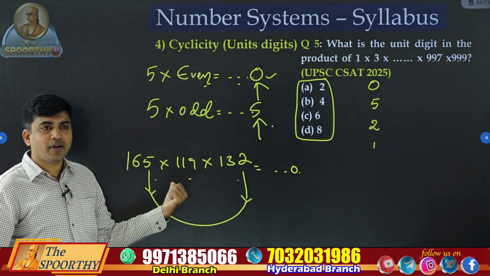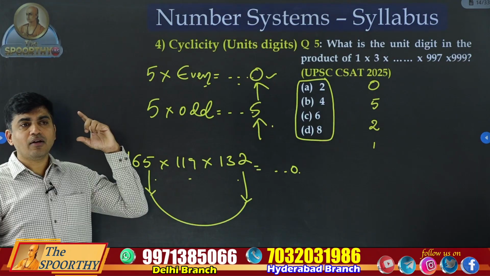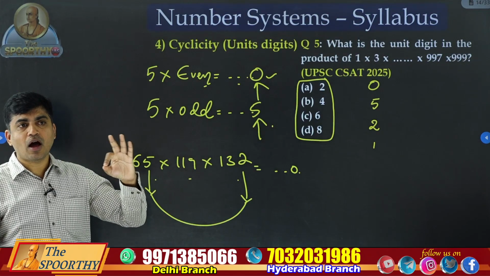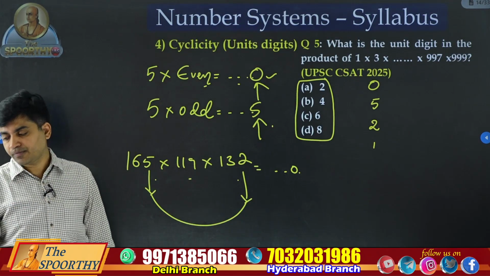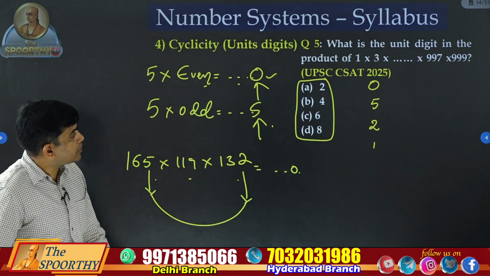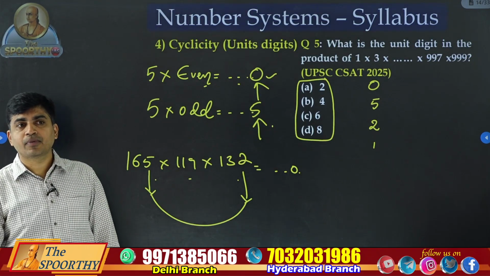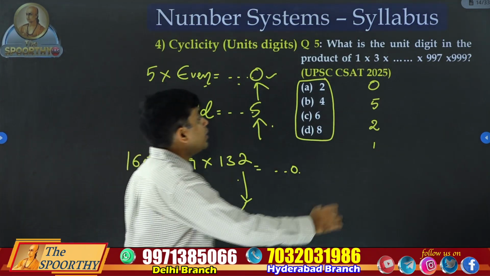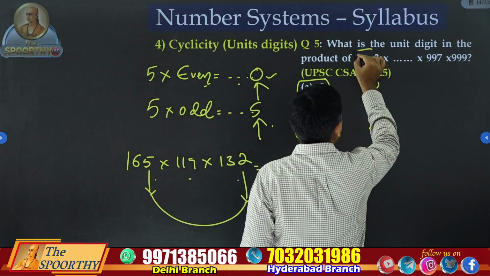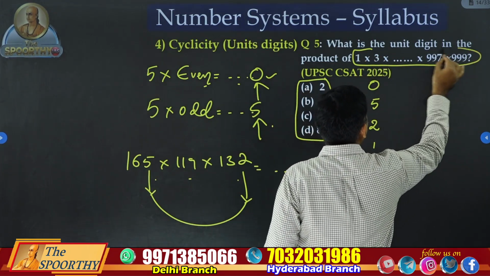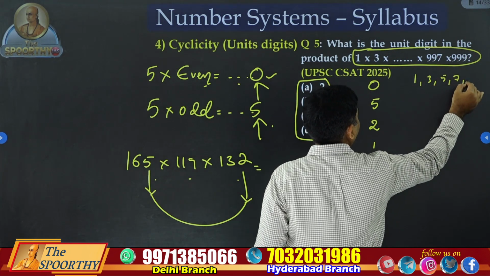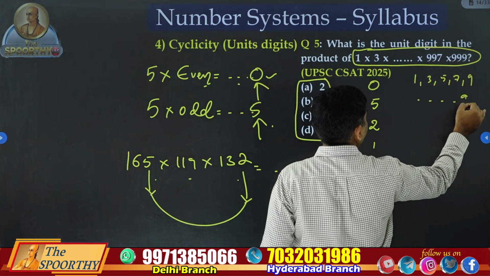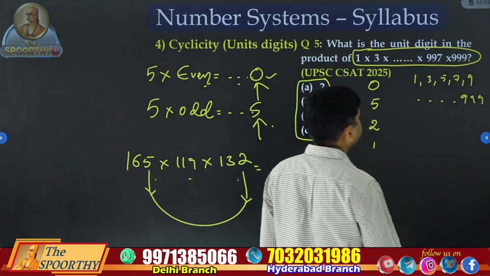If 5 is given in the question, then it is very simple. Answer may be either 0 or 5. But where is 5 given in the series? Yes, it is given. They are consecutive odd numbers. Odd numbers means 1, 3, 5, 7, 9. Like this, last number is 999.